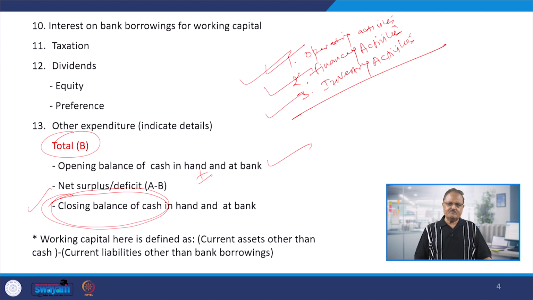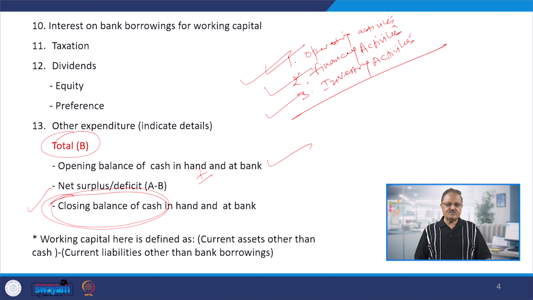That should be the source of the cash, and this closing cash balance largely should come from the operations, because we are neither a financing company nor an investment company. If we are an investment company, major source of the cash should be investments. If we are a financing company, major source of the cash should be the financing. But if we are a manufacturing company or a service sector company, major source of the cash should come from the operations. But for example, operations are generating negative cash and only financing or investing are giving us surplus cash. It means there is something wrong with this kind of business.